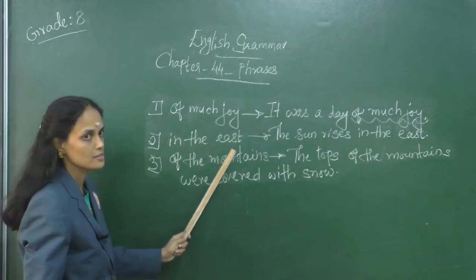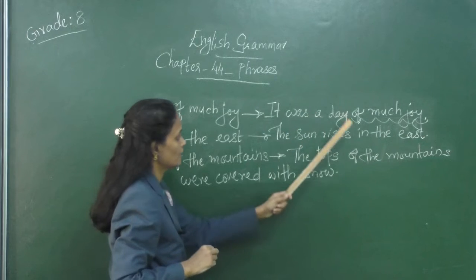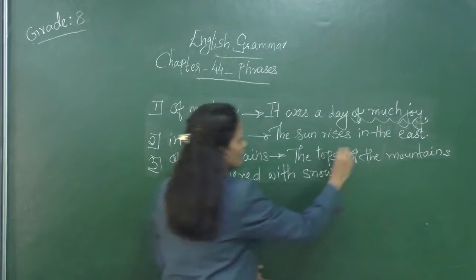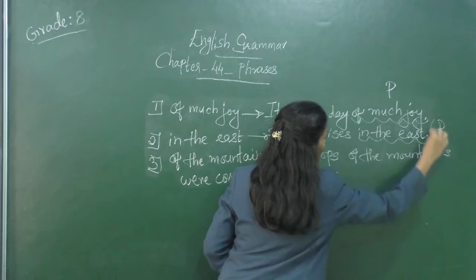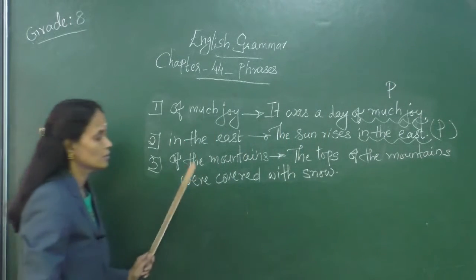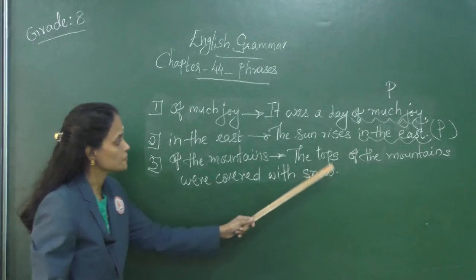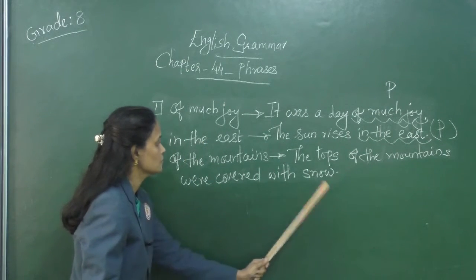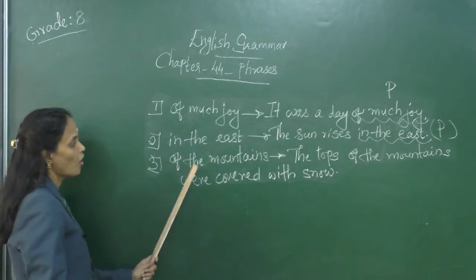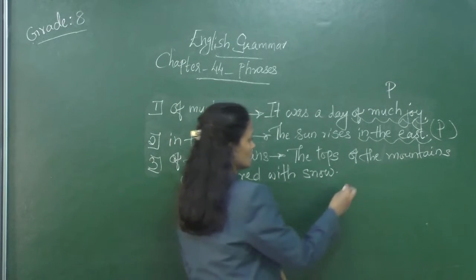Second one, in the east. The sun rises in the east. In the east is the phrase here. In the third sentence, the tops of the mountains were covered with snow. Here, of the mountains is the phrase.